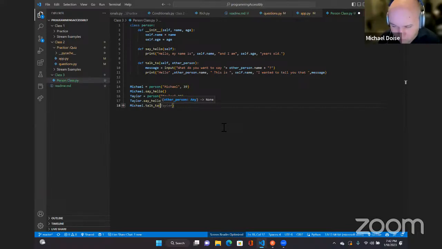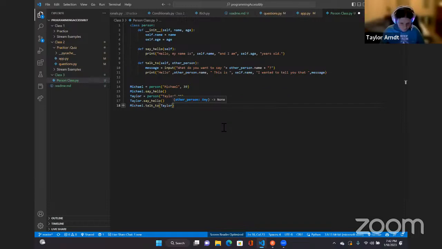Why is it person class, editor autocomplete, not quotes? Because check this out, this is kind of neat. It's not looking at a string here, it's actually looking at the class. Up here in the talk_to method we have other_person. Other_person is an ambiguous variable that could be anything, including another person class.